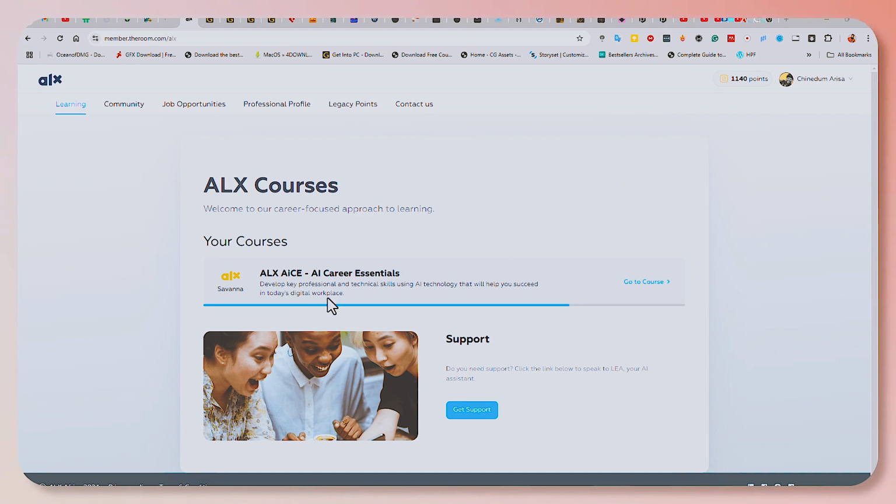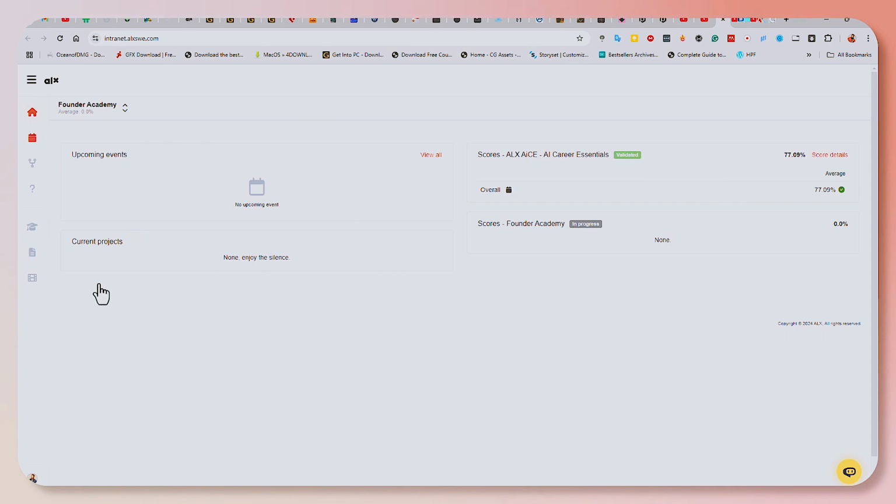I'll show you what the course content looks like. So I'm going to go to course, and I'm going to show you what it looks like. This is the interface you're going to be working with. Here is where you can switch between the programs you are offering.